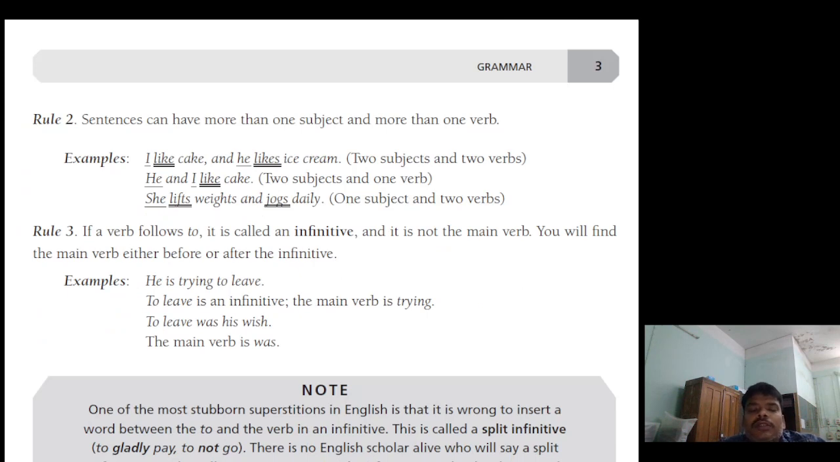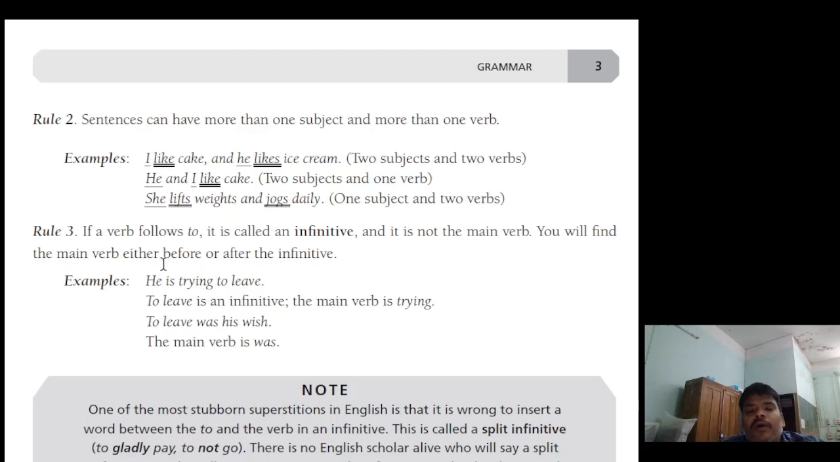Next, rule 2. A sentence can have more than one subject and more than one verb. I like cake and he likes ice cream. Two subjects and two verbs. Here, I is the subject and like is the verb. So the subject is underlined once and the verb is underlined twice. He and I like cake. She lifts weights and jogs daily.